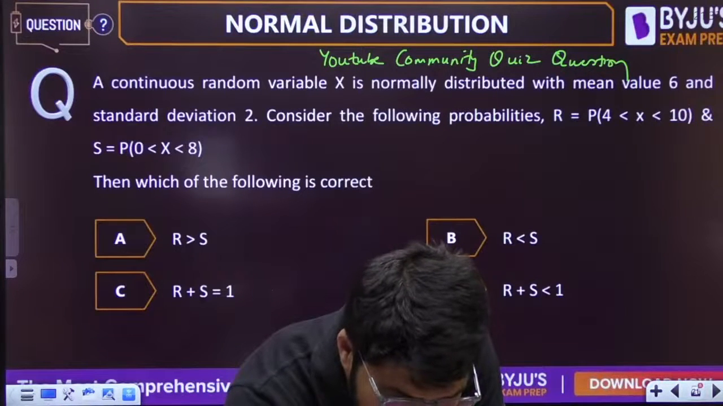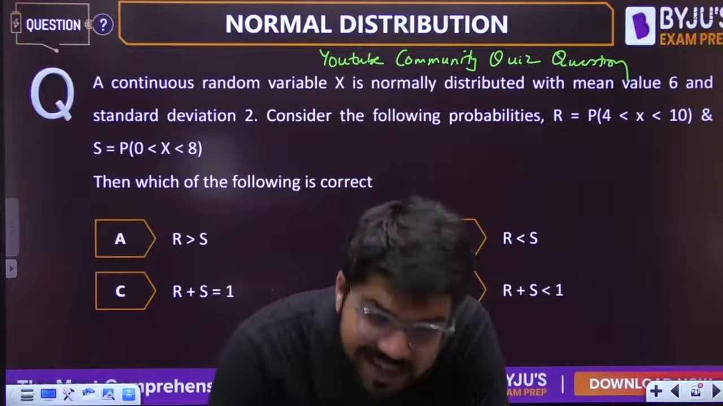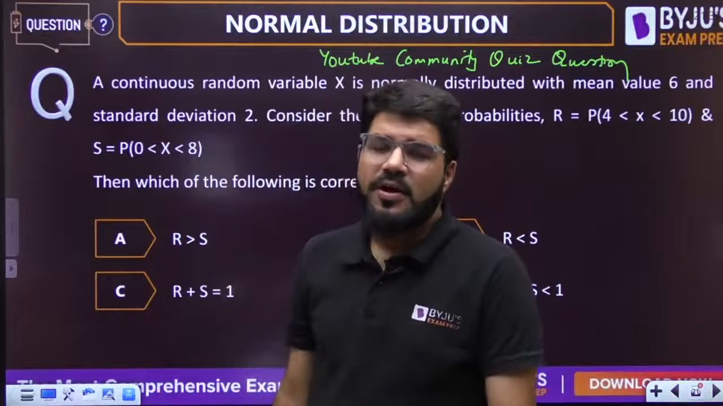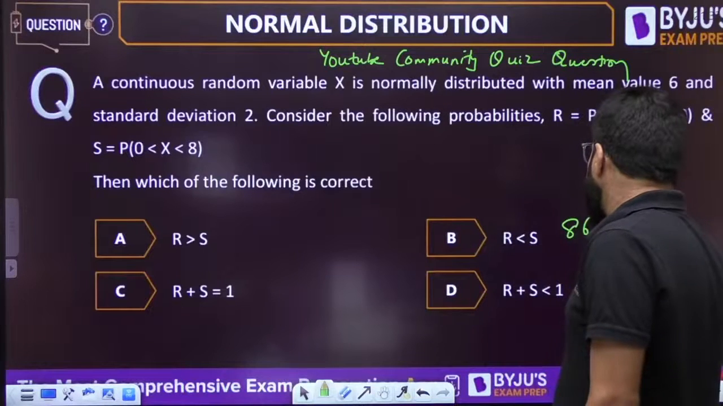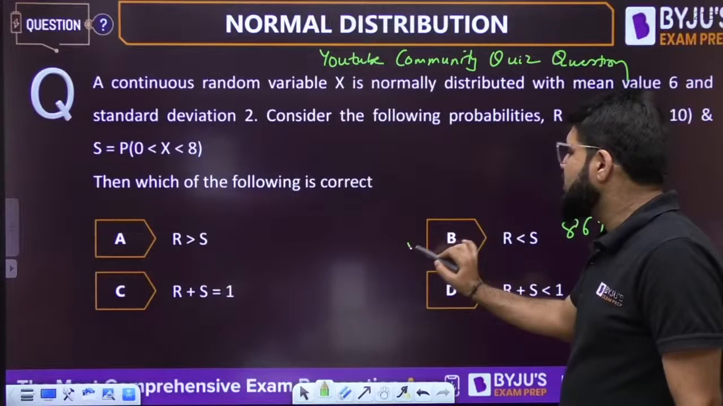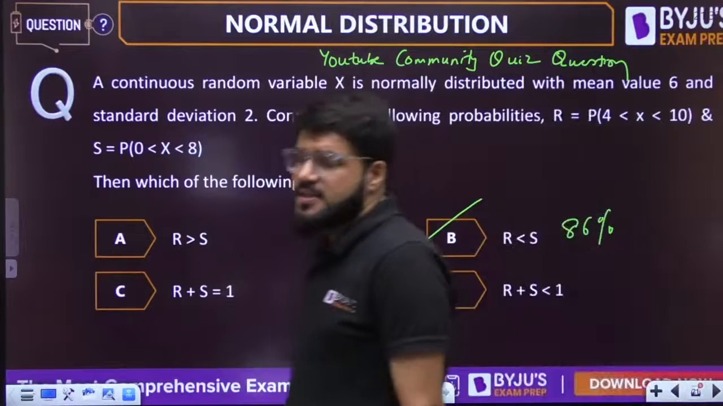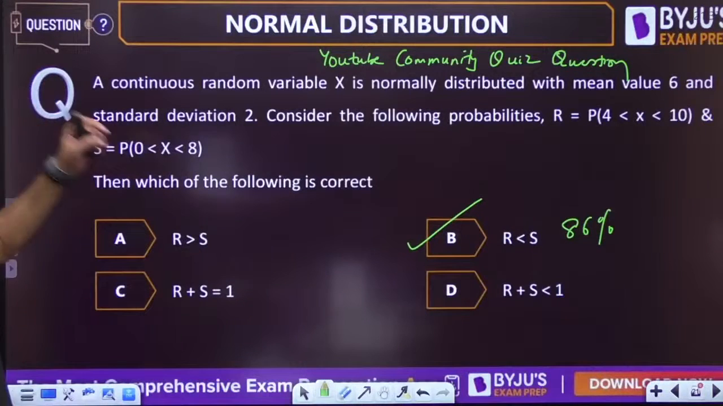All right. Around 60 students have answered and 86% have got the correct answer, that is, R will be less than S. 86%, great to know that. So let's have a look into this.